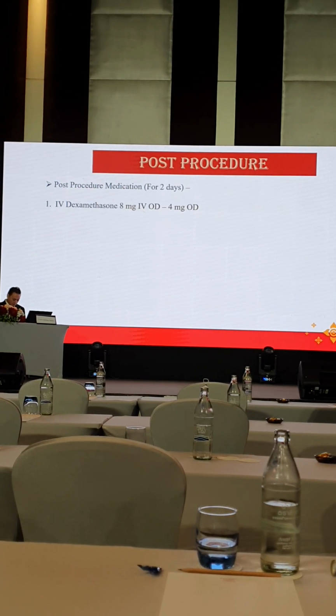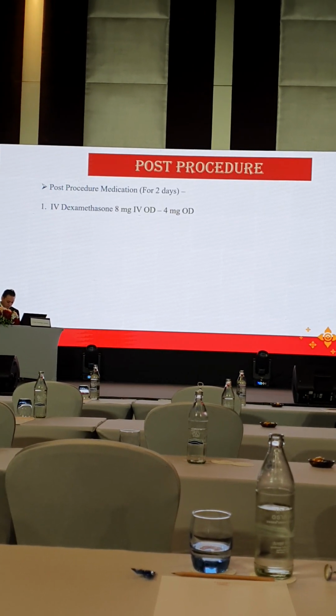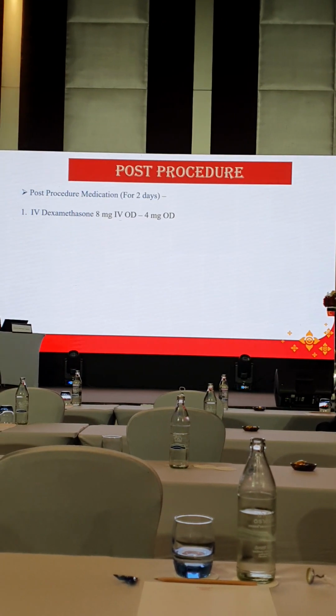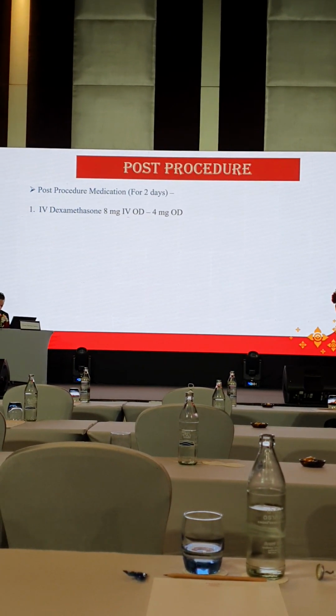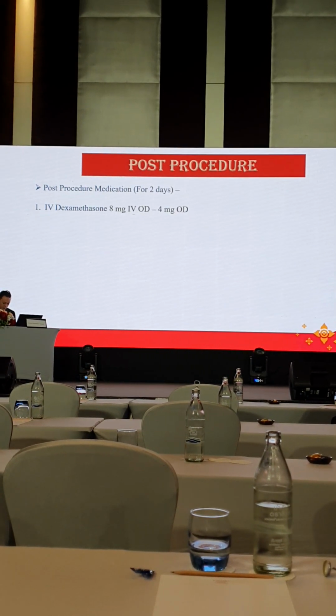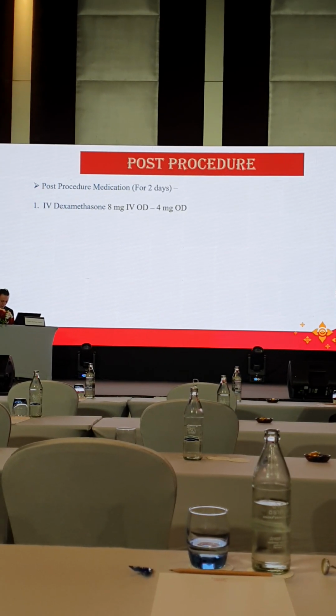And of course the post-procedure management is also very important, because medical therapy is required in these patients. When we embolize the thyroid parenchyma, it causes necrosis of the parenchyma and releases thyroxine hormones. So initially there will be some hyperthyroidism.